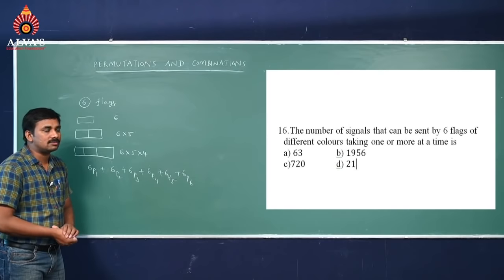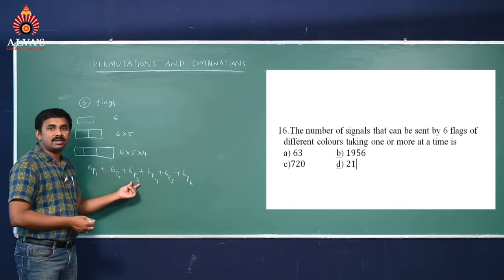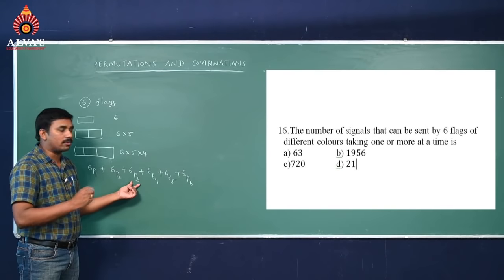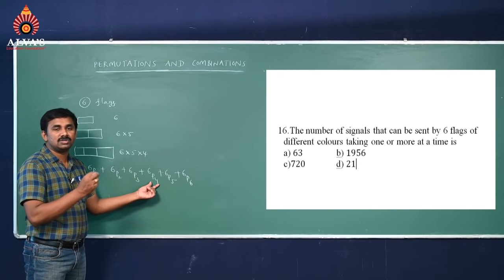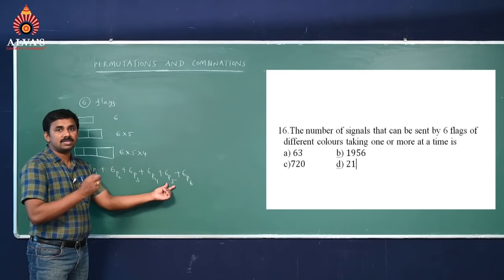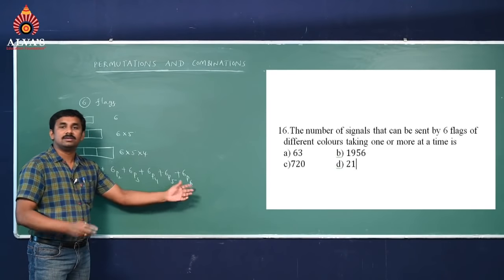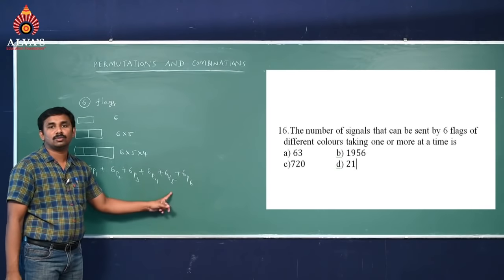You know how to solve these values? 6P2 means 6 into 5. 6P3 means 6 into 5 into 4. 6P4 is 6 into 5 into 4 into 3. 6P5 is 6 into 5 into 4 into 3 into 2. 6P6 is 6 into 5 into 4 into 3 into 2 into 1, this is 6 factorial. Same values both are having.